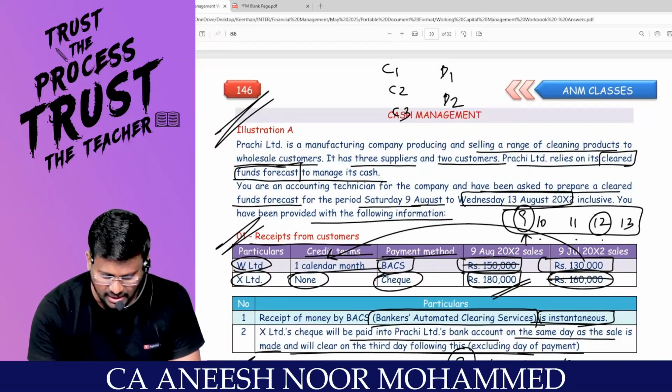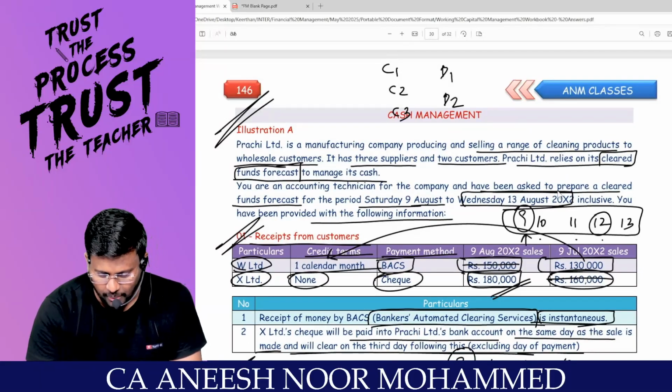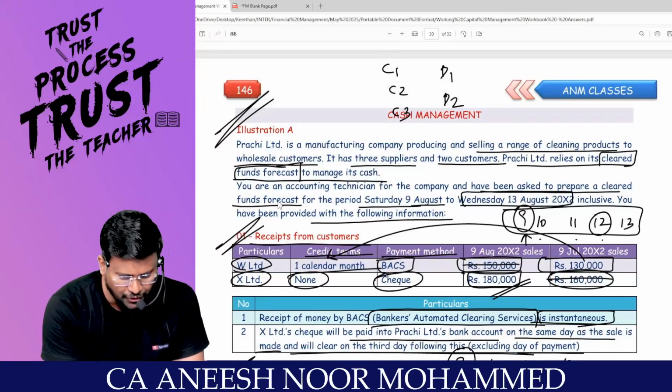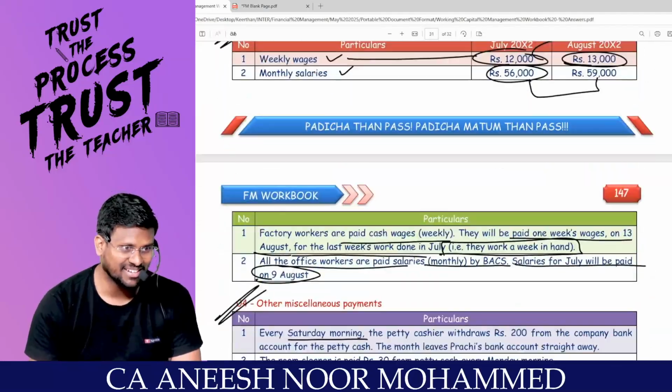Come on, Saturday. Come on. Sir, you are an accounting technician for the company and I've been asked to prepare a cleared fund forecast for the period starting Saturday 9th. So Saturday is the starting point.